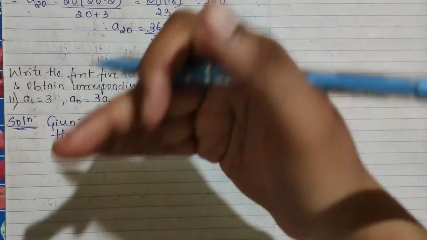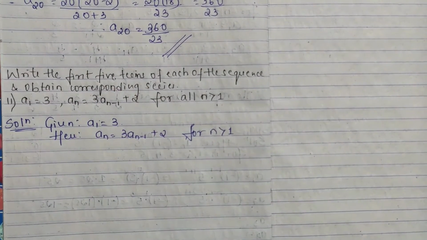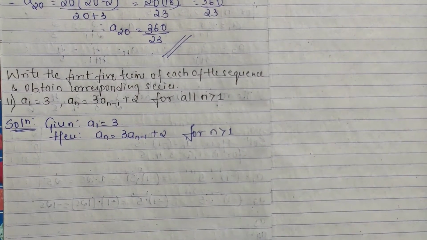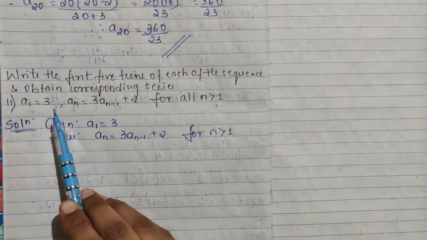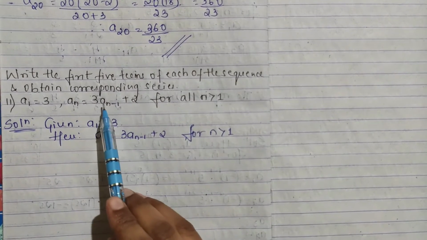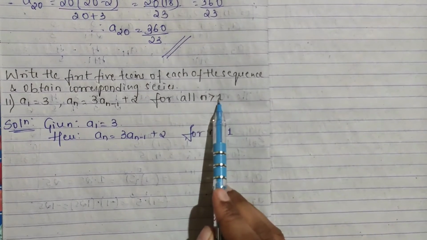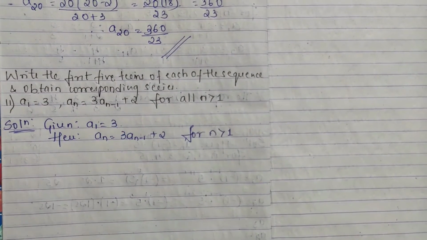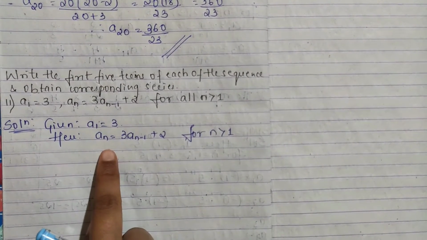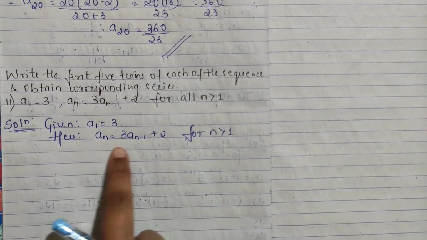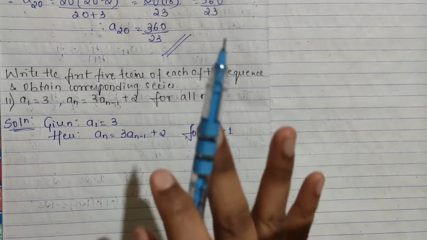Next one, again a different pattern. Write the first 5 terms of each of the sequences and obtain the corresponding series. So in this, the series also you have to obtain. See how they have given it. 11th question: a1 is equal to 3, an is equal to 3 a(n minus 1) plus 2 for all n greater than 1. Here a1 is already given, so for us there is no need of finding a1. We have to go from a2. Why? Because they have said for n greater than 1, means 2, 3, 4 up to 5. First 5 terms.